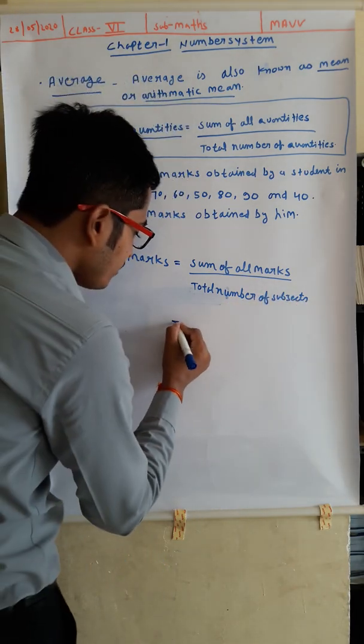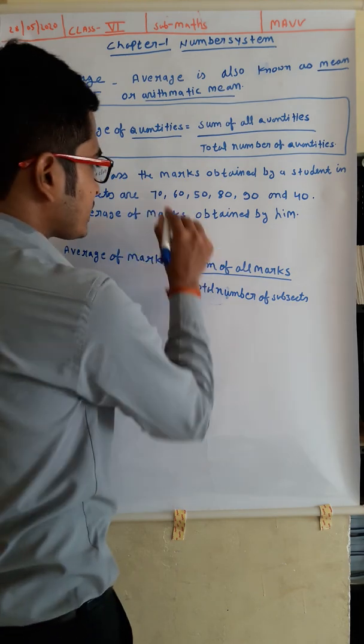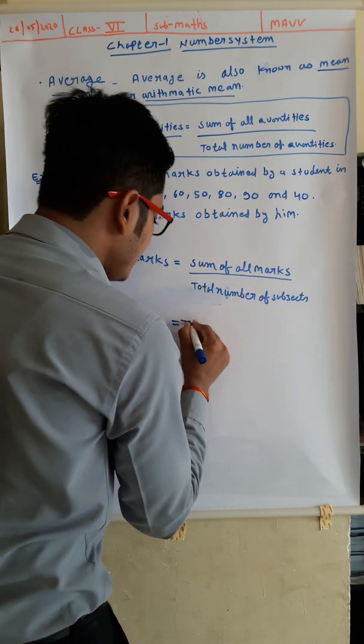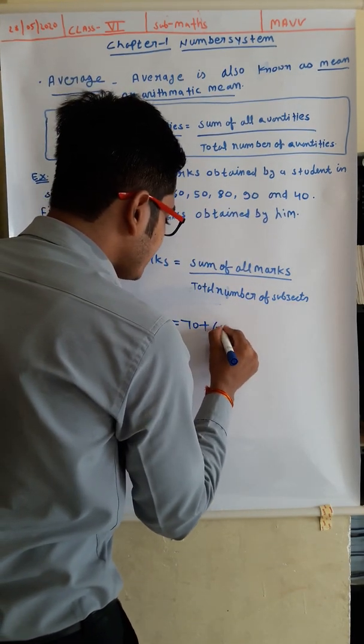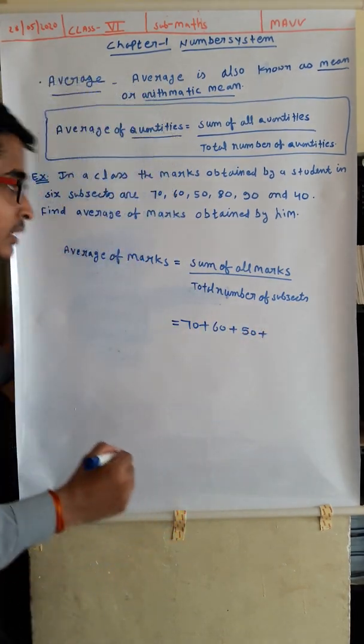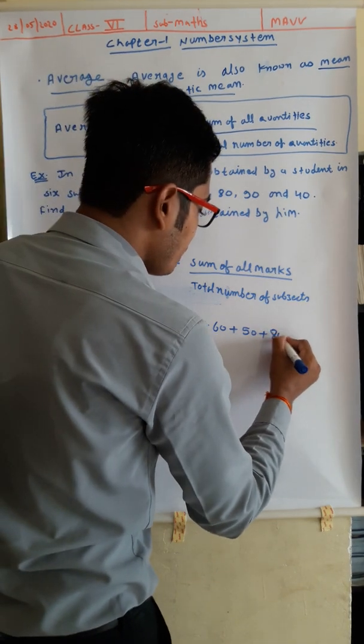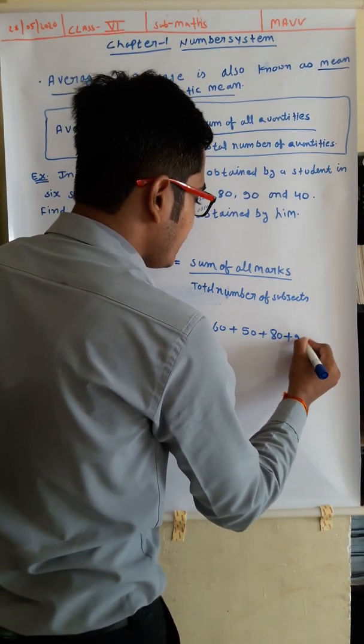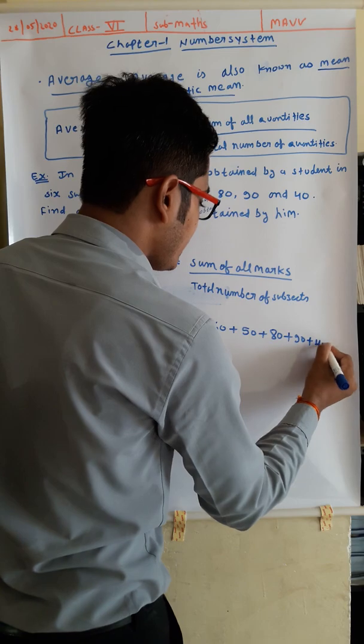Apply the formula and write the sum of all marks: 70 plus 60 plus 50 plus 80 plus 90 and last 40.